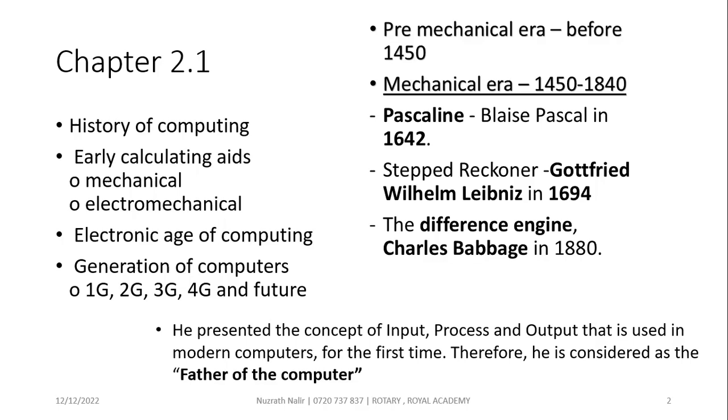Charles Babbage's difference engine used three concepts. Number 1, the punch card, which is used for the input and the output. It was manual, not an electronic or electrical concept. It was completely human effort, with the knobs. So this is chapter 1. The answer to the first question is question number 4: he introduced the concept of input, process, and output that is used in modern computers for the first time. So that's why we call him the father of computer.